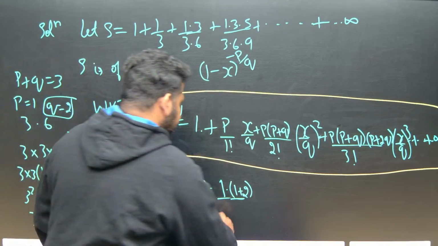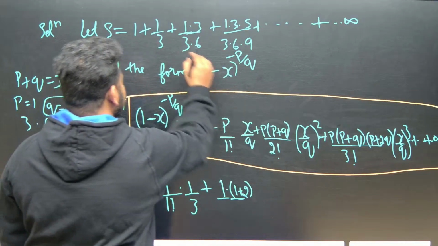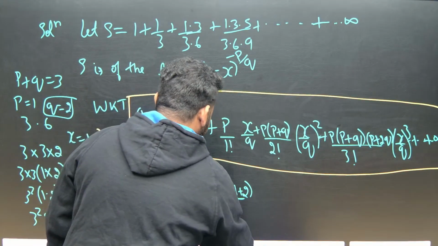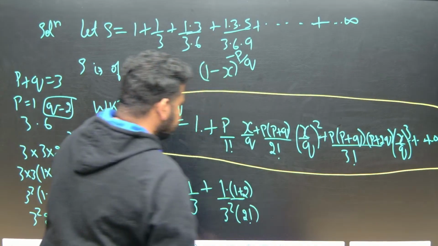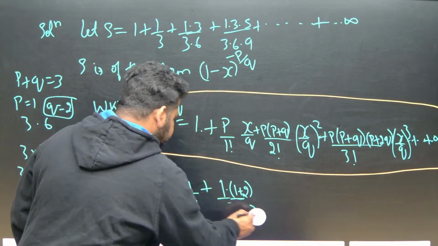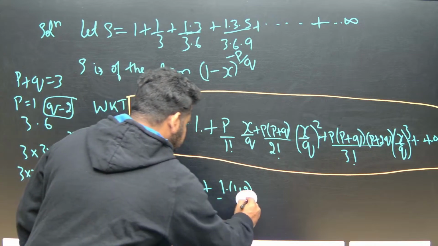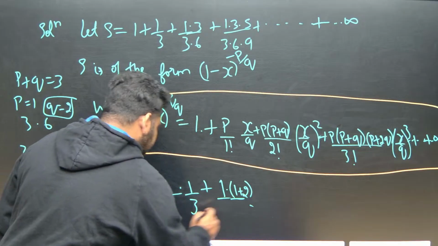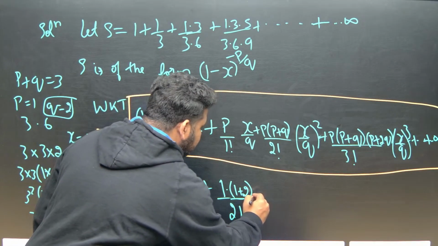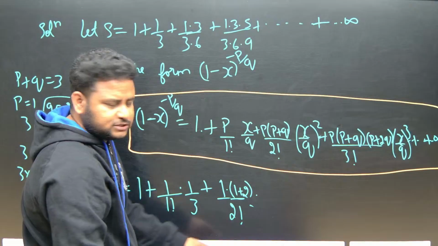So this is 2 factorial. 2 factorial means here I should write it as what? 3 into 6, na? I should write it as 3 square into 1 into 2, or I can write it as 2 factorial. Okay, 3 square, or I can write this as, observe here carefully, this will become 2 factorial into, what is this? 1 by q. 1 by q is what? q is what?